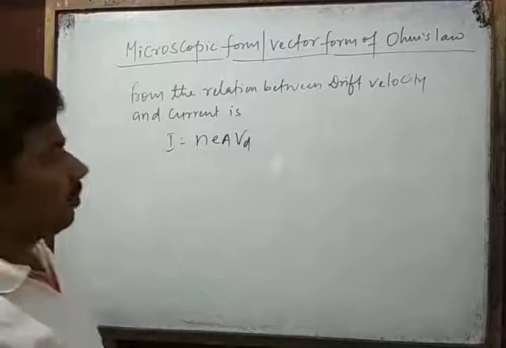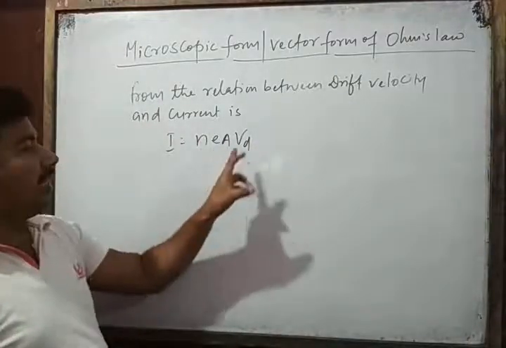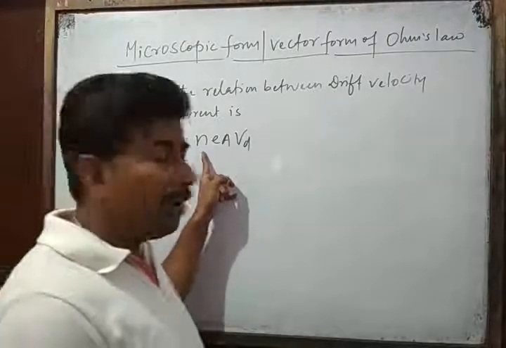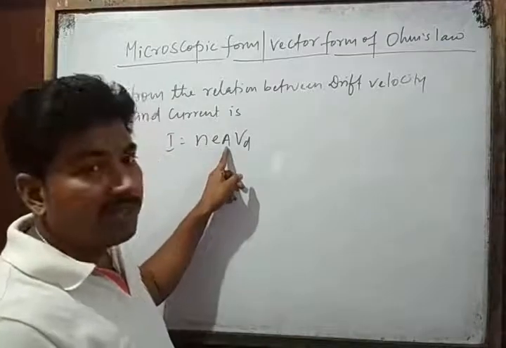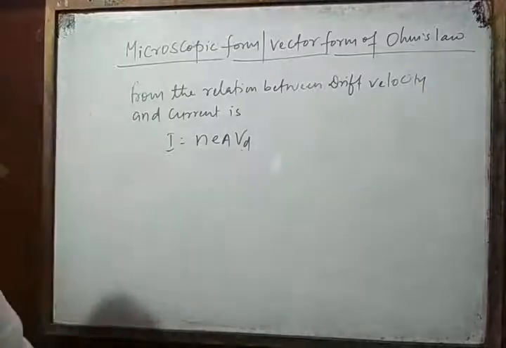This is the relation between drift velocity and current. N is the number of electrons per unit volume, E is the charge of electron, A is the cross section area, and VD is the drift velocity.